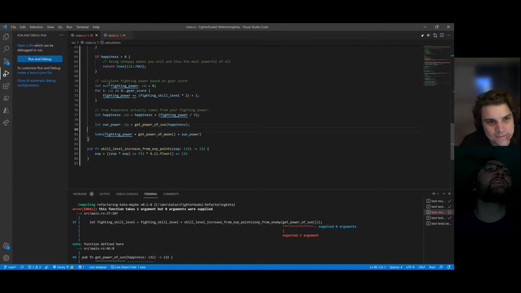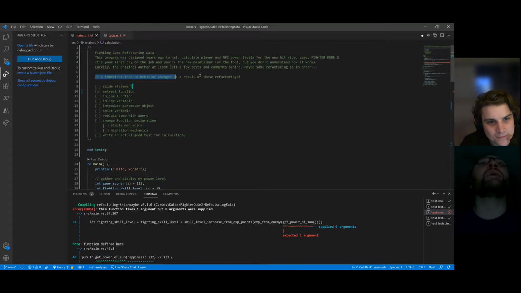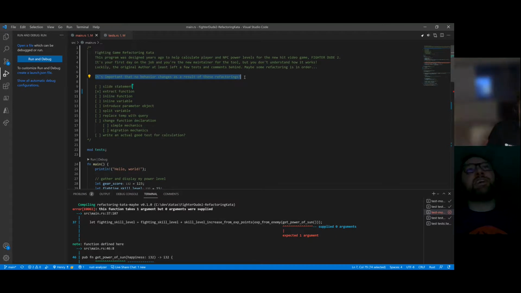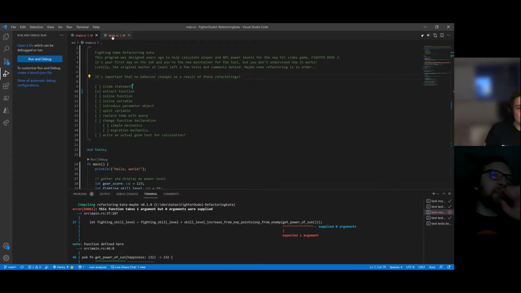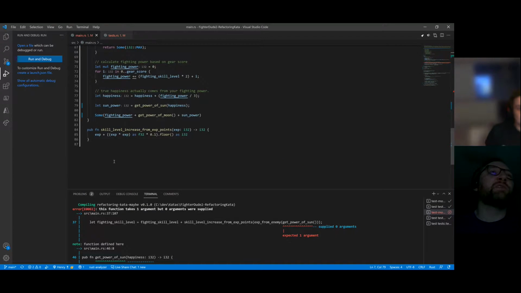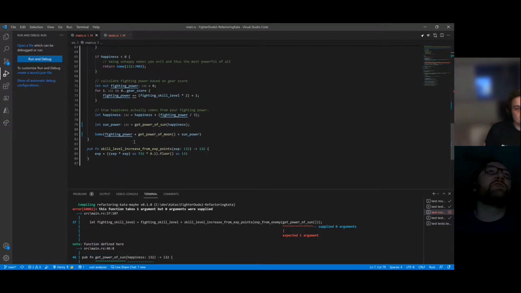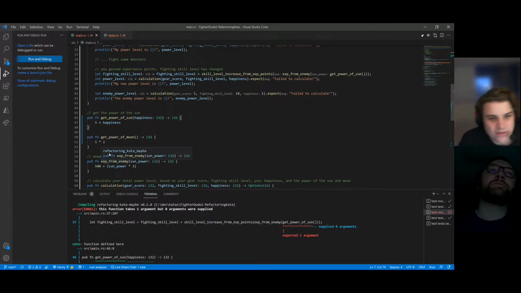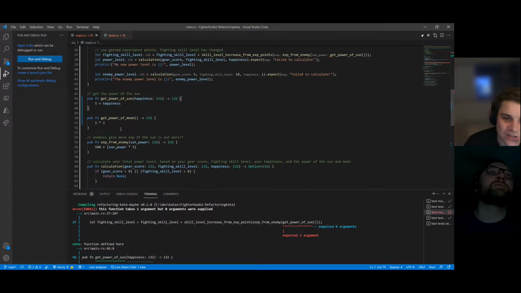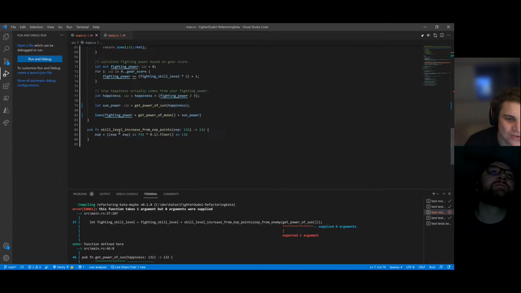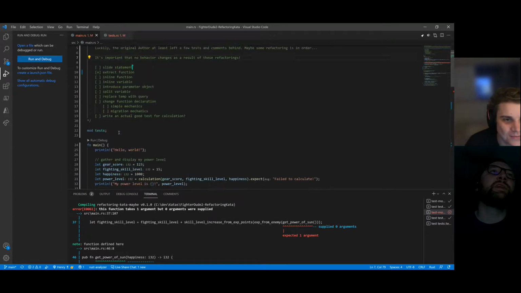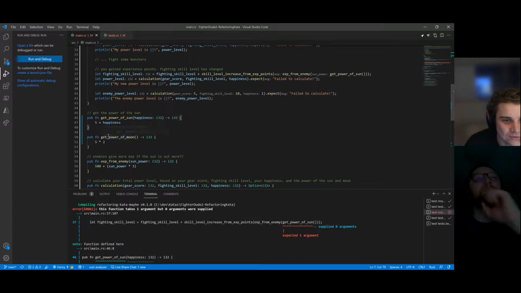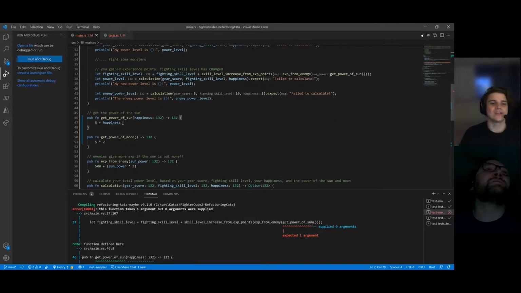Well, it actually occurs to me there was this comment here. It's important that no behavior changes as a result of these refactorings. So it leads us with an interesting question here, right? Do we consider this function to be part of the public interface? It is right now, but I feel like conceptually it probably isn't. I think maybe we can cheat and say that it isn't. Yeah, but it's a good point for sure. Since this is public, changing that, I guess that is more than a refactor.